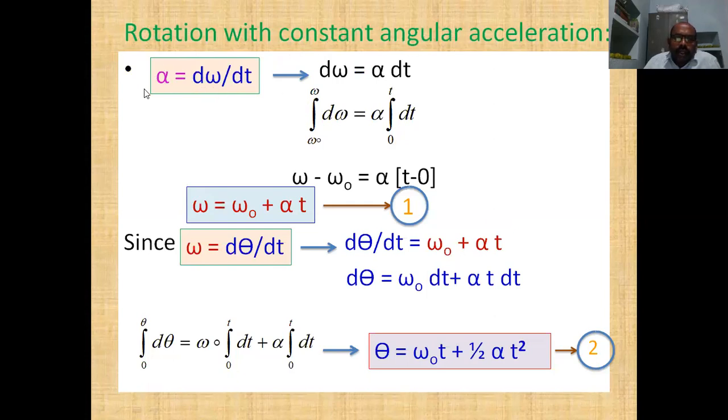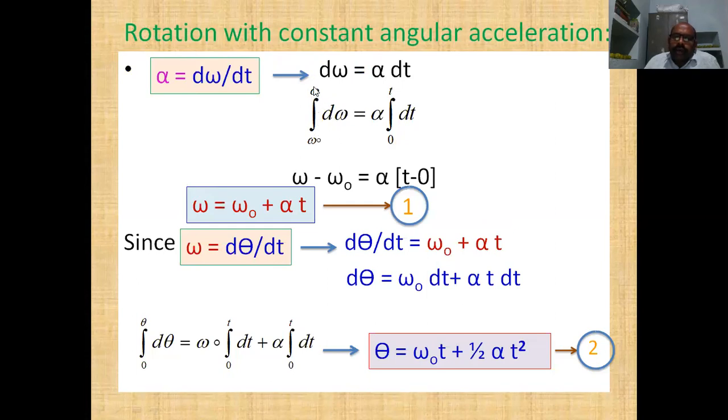Mathematically, if alpha is constant, from this equation d omega is equal to alpha dt, and we are integrating on both sides. The initial angular velocity is omega naught, and the final angular velocity is omega. So we are integrating by applying appropriate limits.